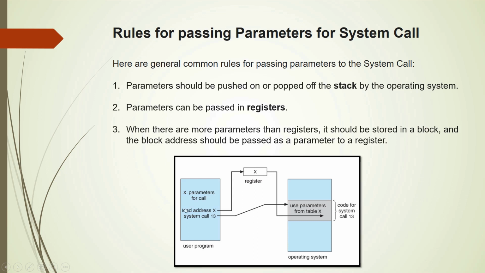So initially, load address X. It will take the address from the register and load the list of parameters from that particular block, which is marked by this X stored in the register, and then the system call can execute by considering the parameters. So these are the 3 ways of passing parameters for a system call.